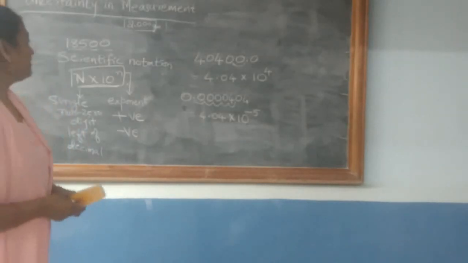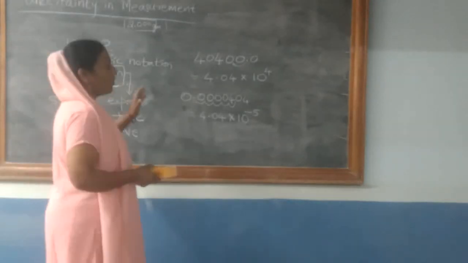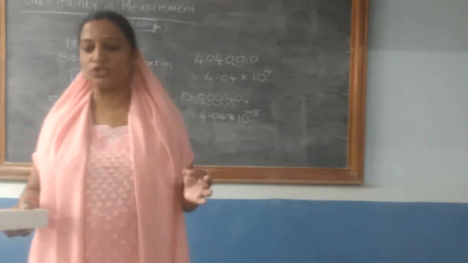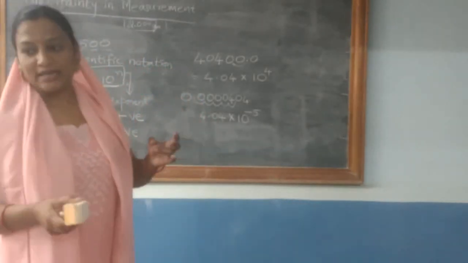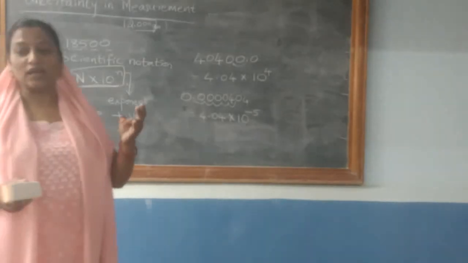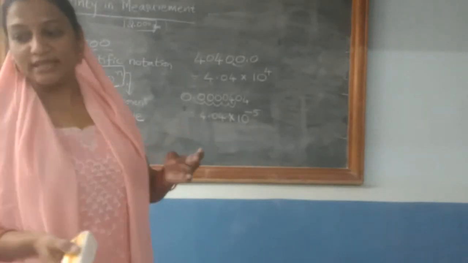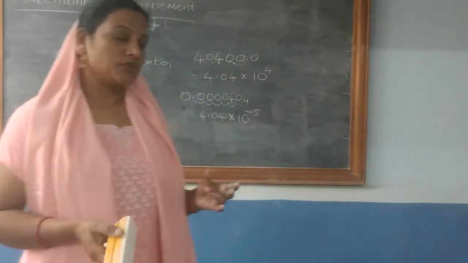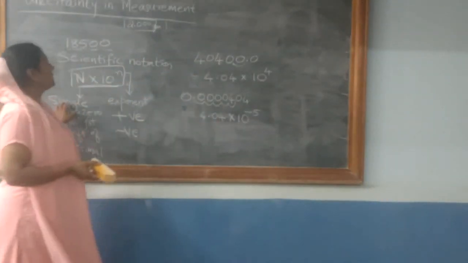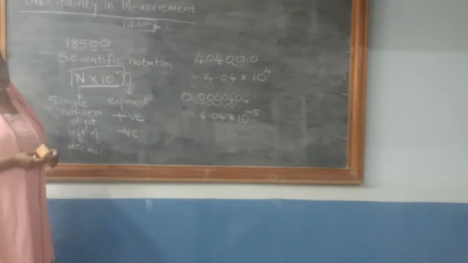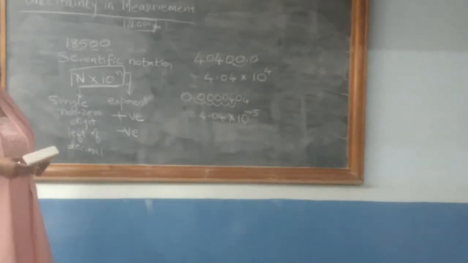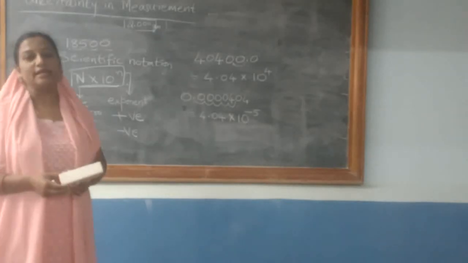Now in scientific notation we need to perform all the 4 operations, that is multiplication, division, addition and subtraction, and also there are rules for rounding off the non-significant figures. So that I will be continuing in the next class. Hope till here you have understood the concept regarding uncertainty in measurement, significant figures and scientific notation.